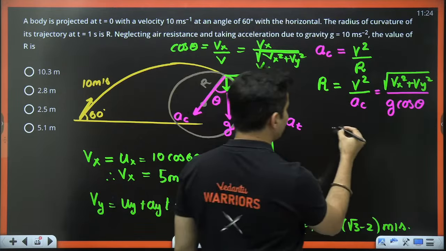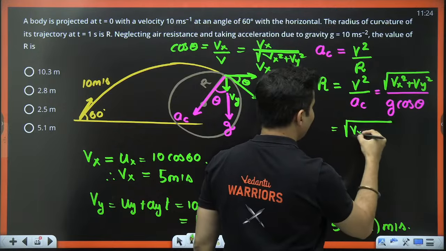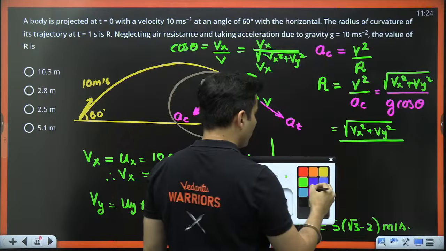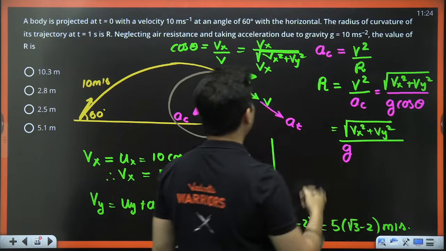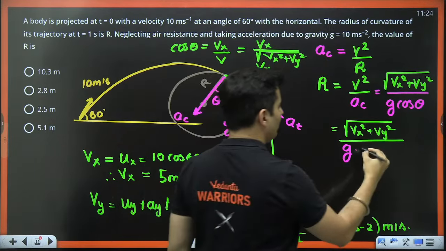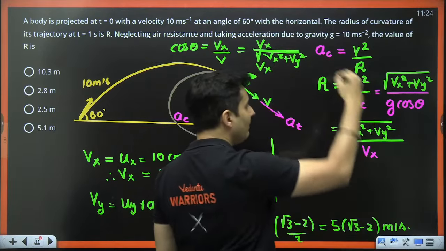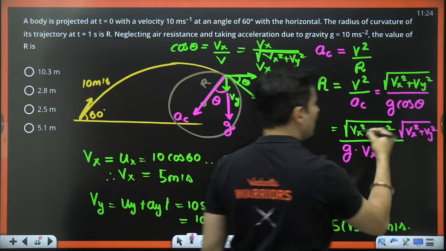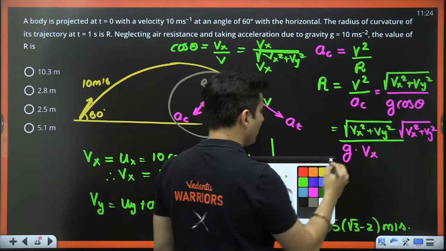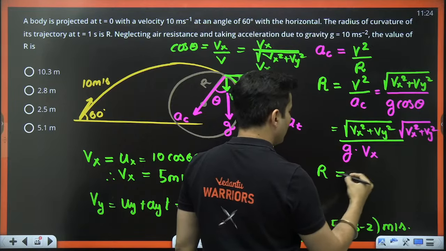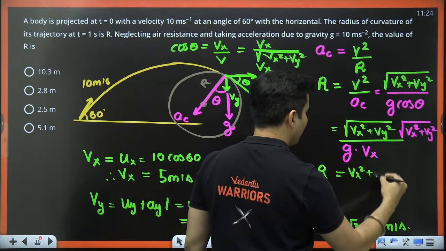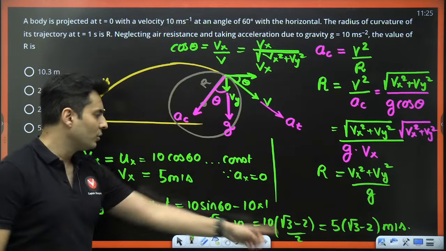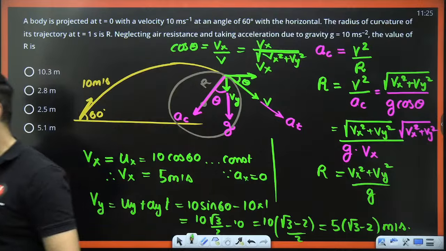So if you actually end up substituting, you know what you will get? Vx square plus Vy square, the whole thing divided by, instead of cos theta, I will be putting this, which is nothing but Vx divided by root of Vx square plus Vy square. So the root will just go away. And the radius will be Vx square plus Vy square, the whole thing divided by g. Now you know Vx, you know Vy, substitute, you will get the answer for r.